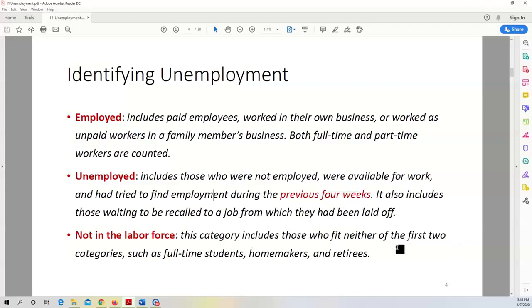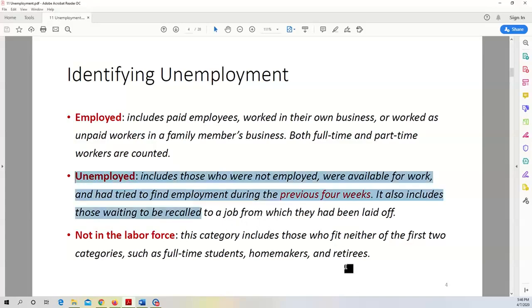So you can see the bar to be considered unemployed is actually very high. You don't have a job, but you want a job, and you have been trying to get a job. If you satisfy these 3 conditions, then the government will put you in the unemployed category.